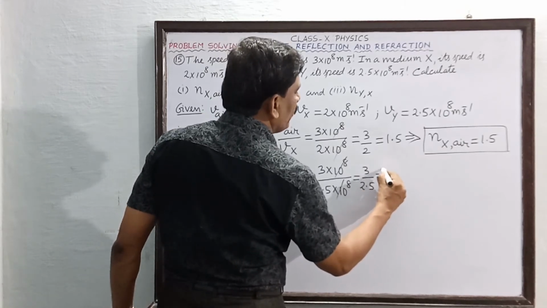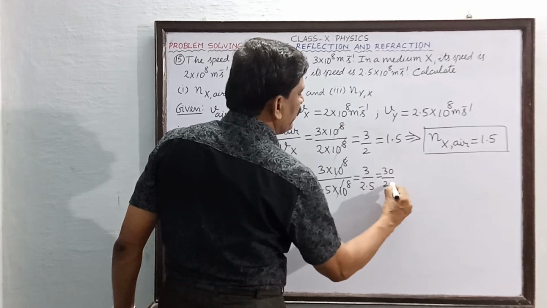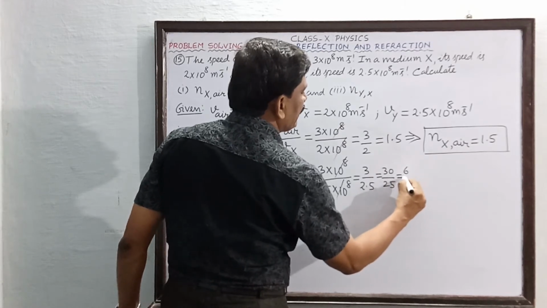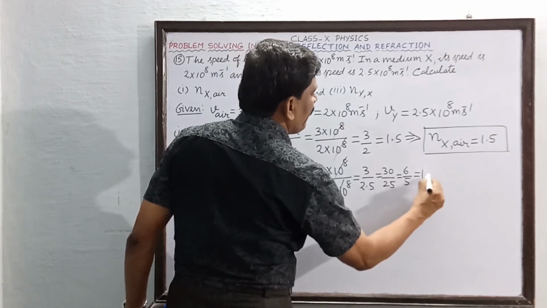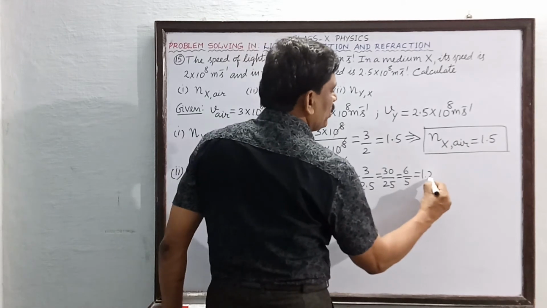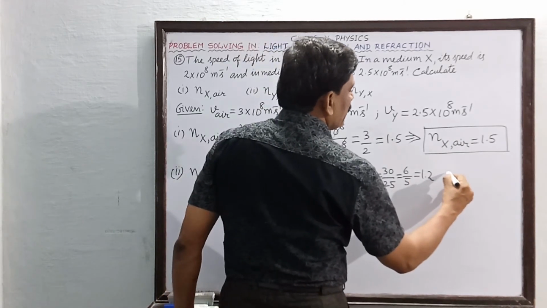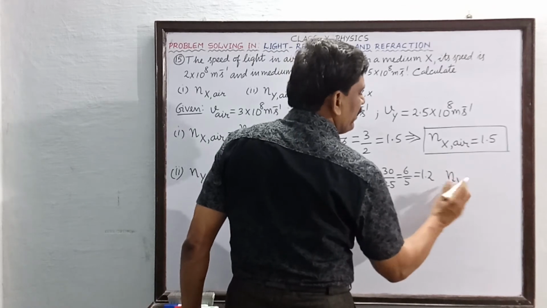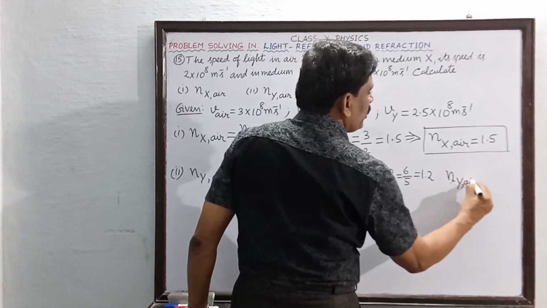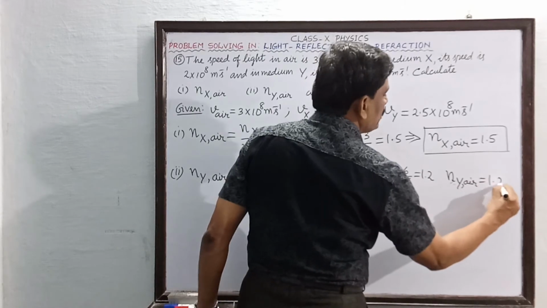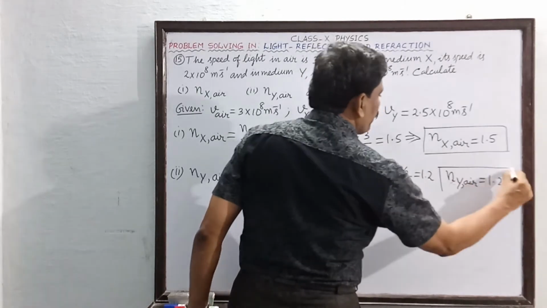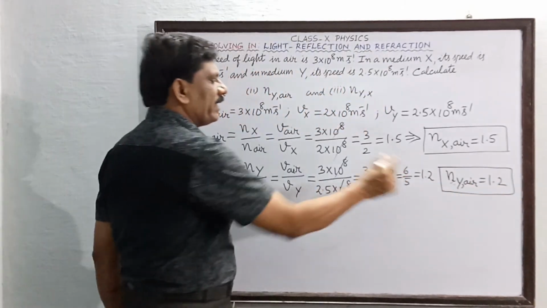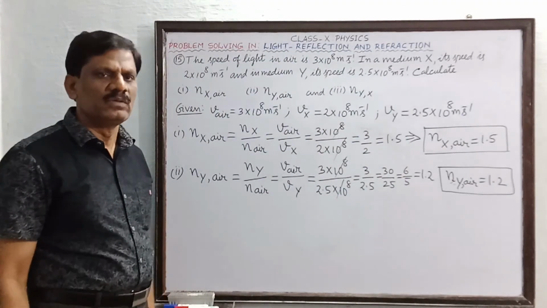This is also equal to 30 divided by 25. So that this is 6 by 5. So 6 by 5 is 1.2. Okay, students. Therefore, the refractive index of the medium Y with respect to air is equal to 1.2. So these mathematical calculations you can do by yourself.